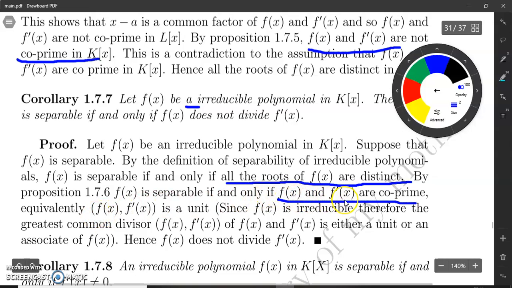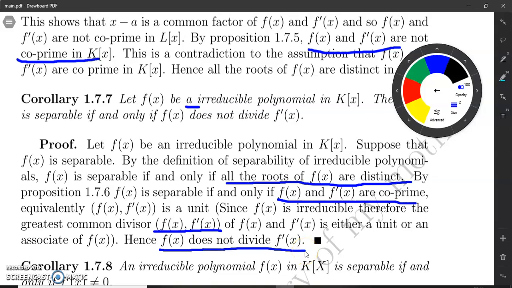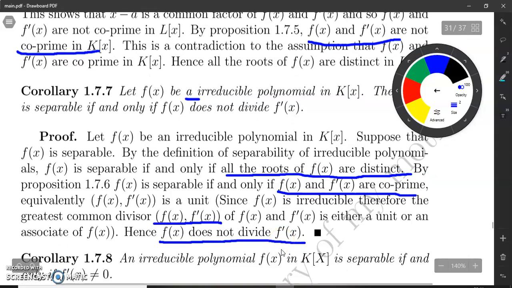f(x) and f'(x) are co-prime. It means the only possibility is that the GCD of f(x) and f'(x) is a unit. So it means f(x) does not divide f'(x). Thus, this is equivalent to: f is separable if and only if f(x) does not divide f'(x).